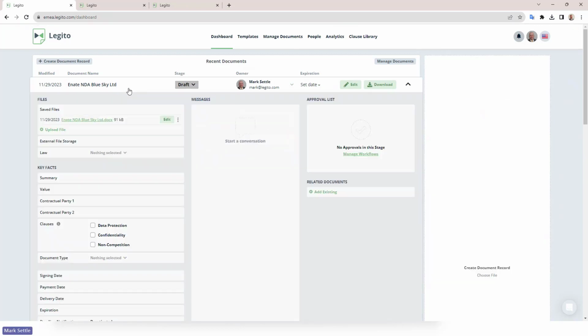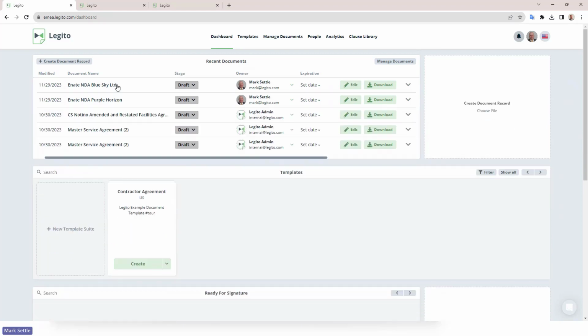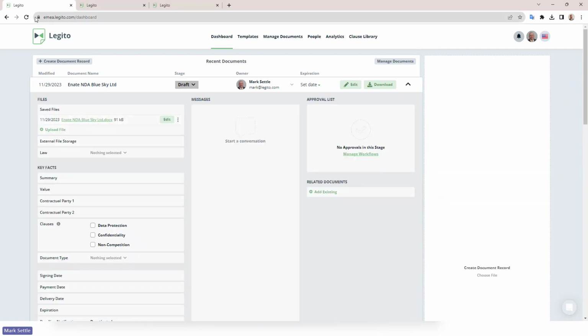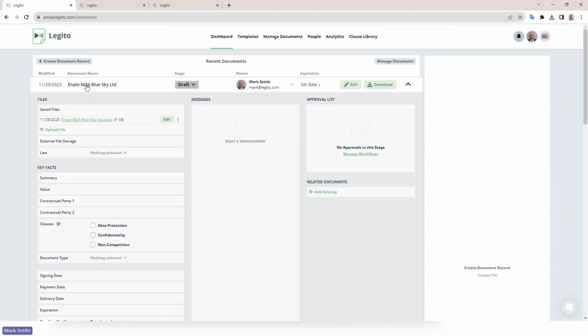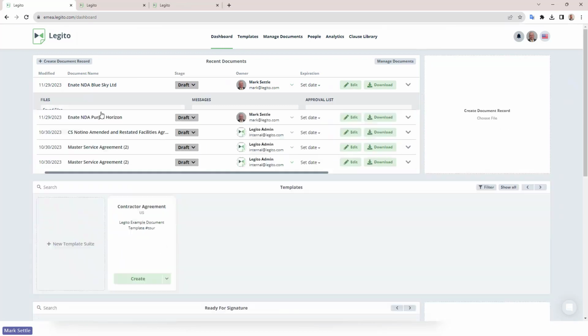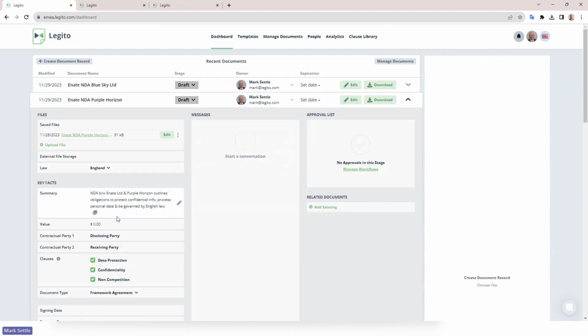So if I open this up right now, you can see it uploaded the document with a normal process like Legito would and attached it to the document record, but nothing's filled out here. It'll take just a second for the AI to process this. So what's happening is the AI is actually running through the document content and reading through it to see what matches, to see what clauses it needs to check off. Let's see if it pulled out already. So it takes a few minutes sometimes to do this, and we can see here's one that already pulled that information in. Give it another second here. But what it's going to do is say, okay, well, what is a basic summary of this?